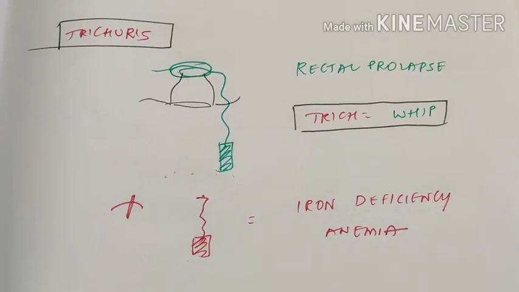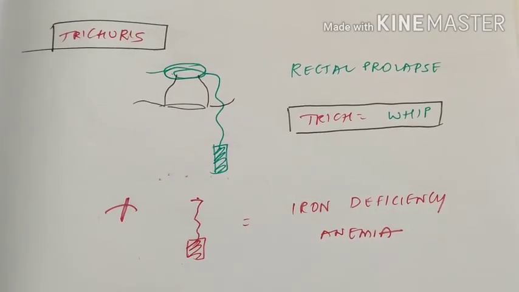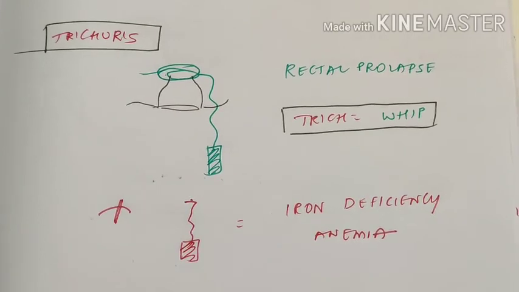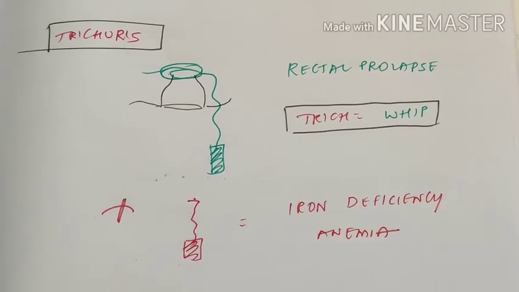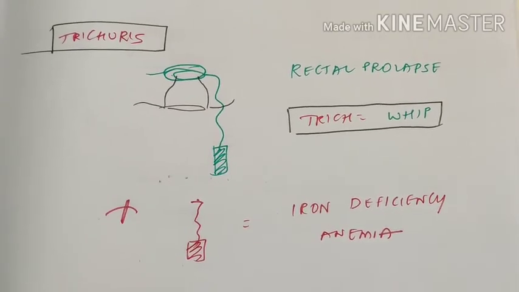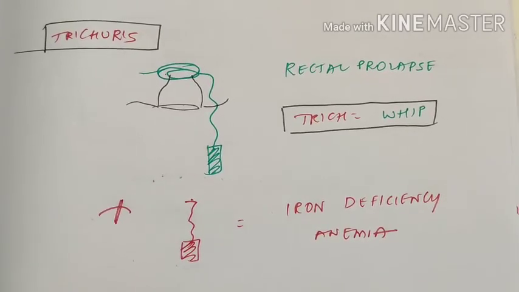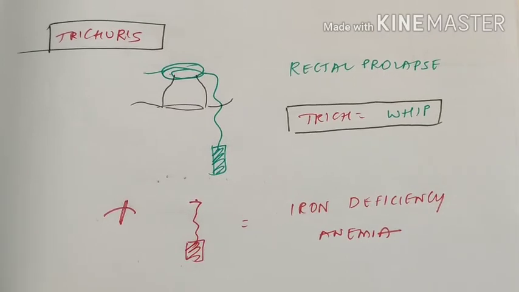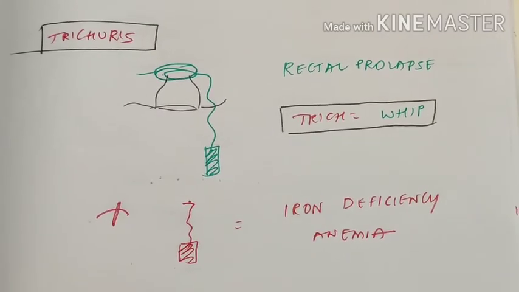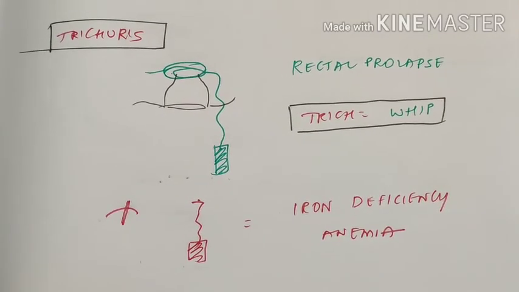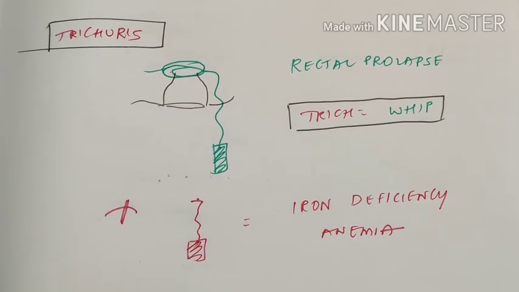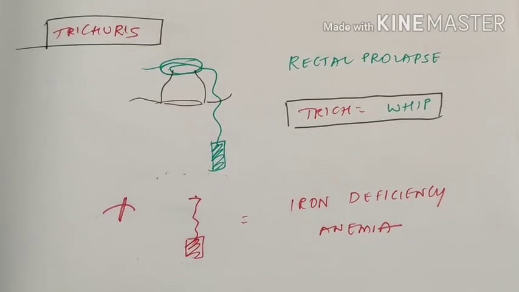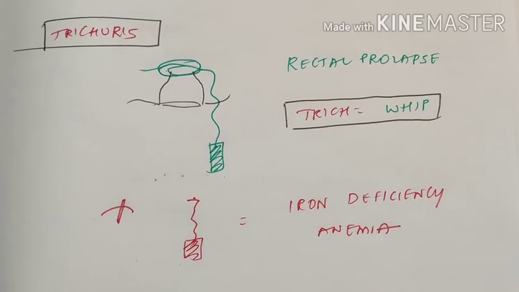Next come to Trichuris trichiura. Remember Trichuris, trich as a whip. This whip will catch the rectum and drag it down. So remember it like this. Trichuris trichiura can cause rectal prolapse. Very, very famous bit. Which nematode causes rectal prolapse? It's easy. A whip can drag a rectum. So whipworm will cause a rectal prolapse.